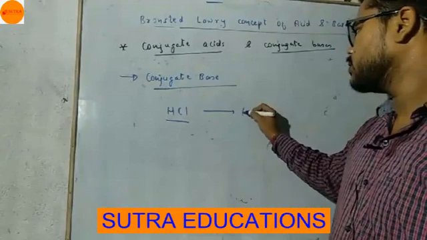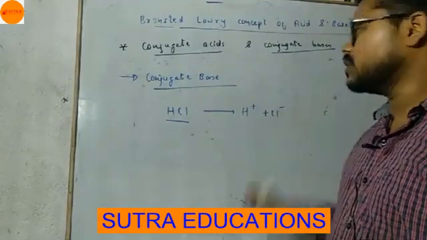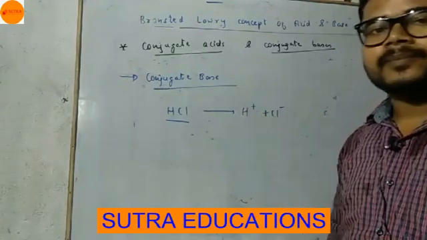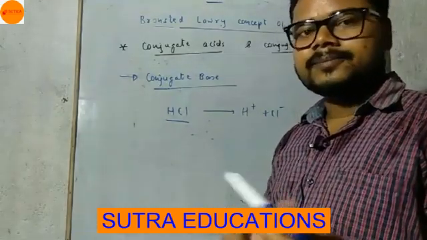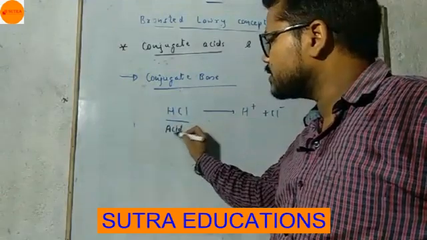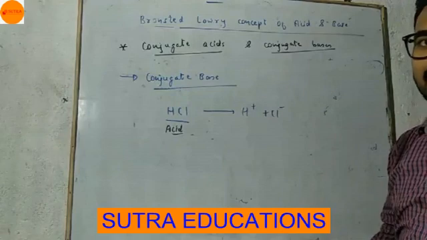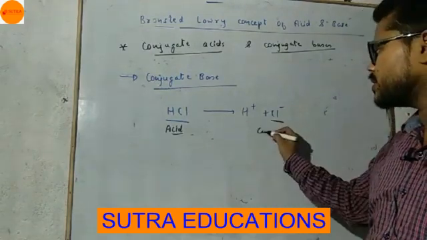So HCl breaks into H plus and Cl minus. HCl is an acid. Why is HCl an acid? Because it is giving out H plus ion. Substances which give H plus ion are acids. This Cl minus is known as conjugate base.